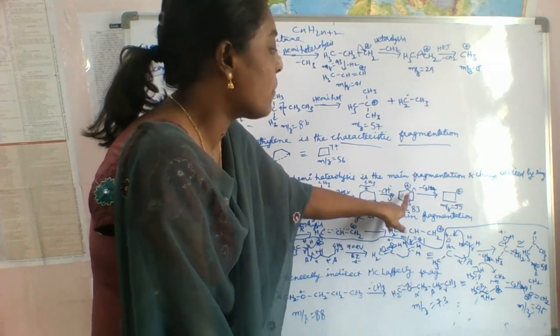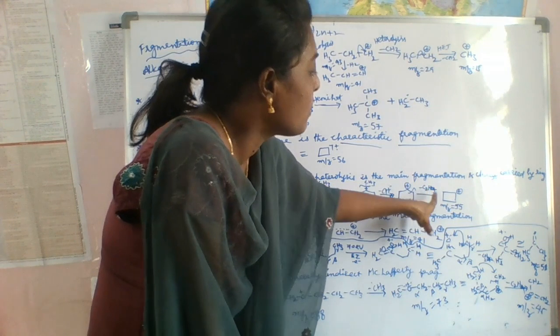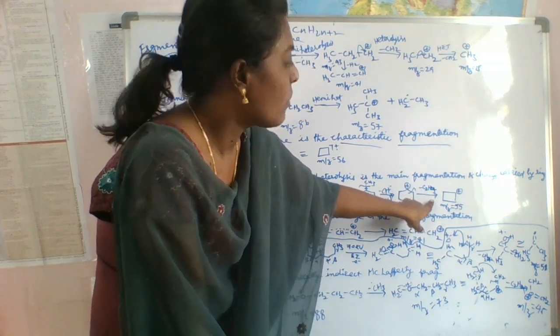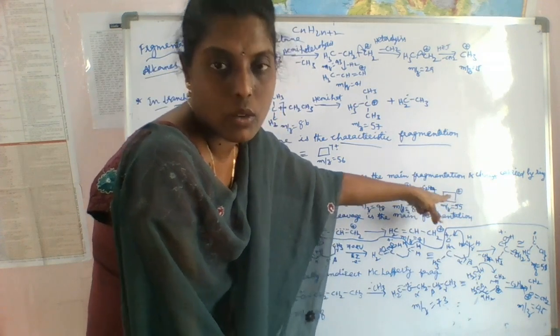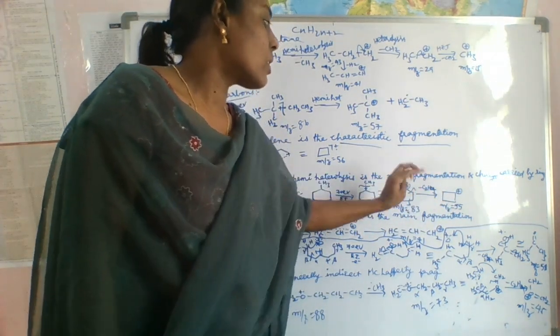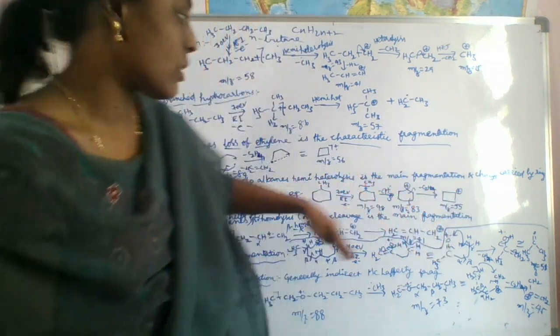And if we do the multiple cleavage, what happens here? It eliminates C2H4 as a neutral molecule and forms this cation only. Because we are eliminating a neutral molecule, we again get the same charge after fragmentation.